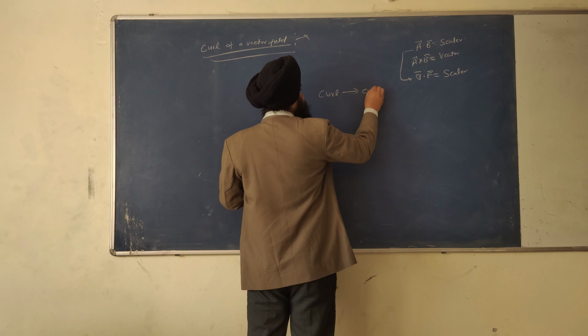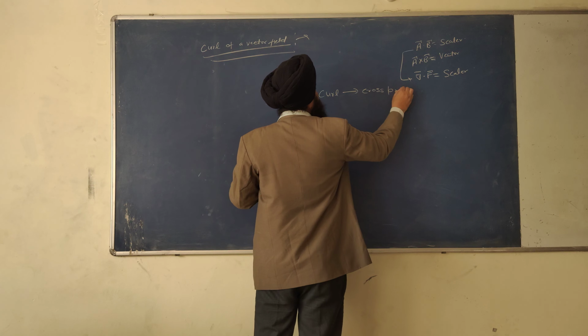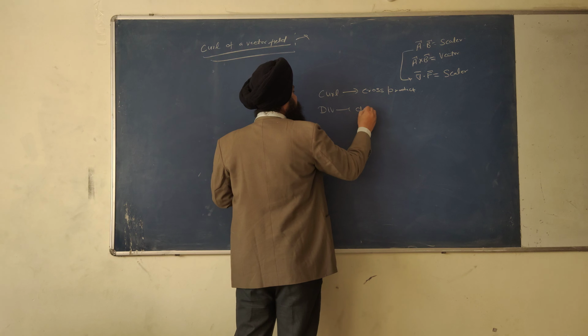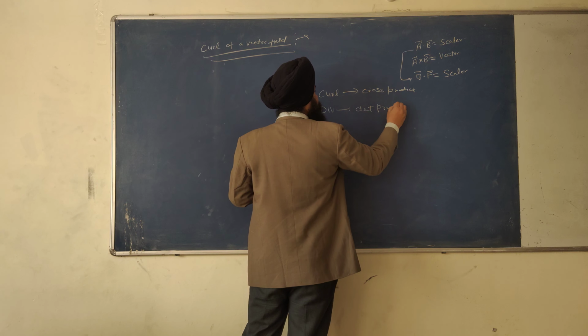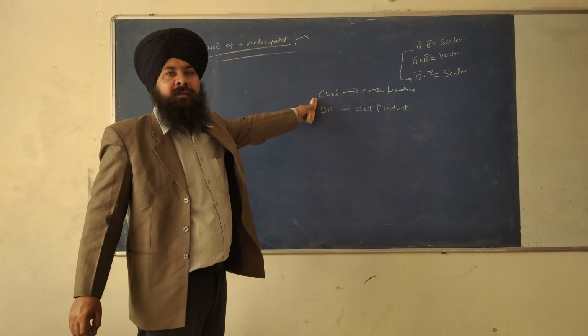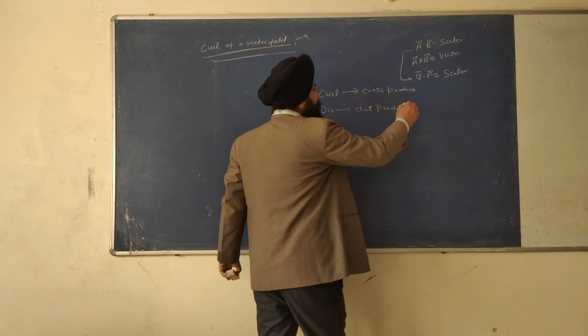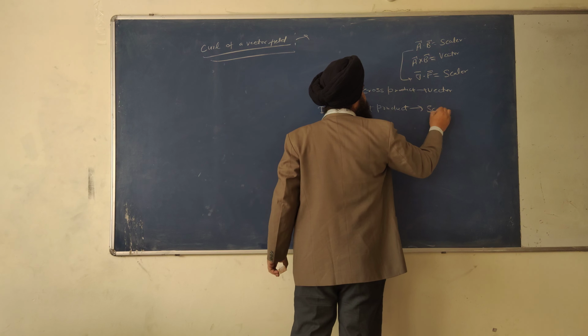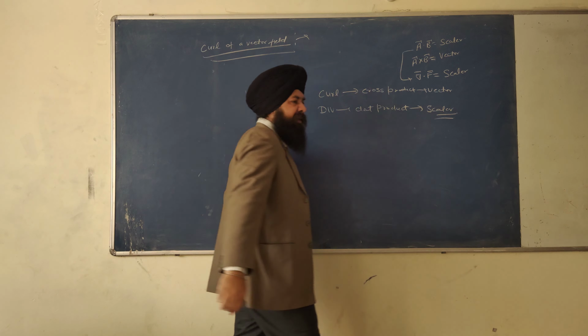Curl means cross product, and divergence means dot product. Curl will give me a vector, and divergence will be a scalar.